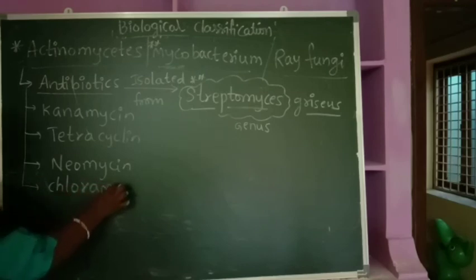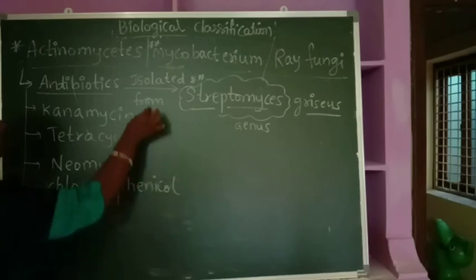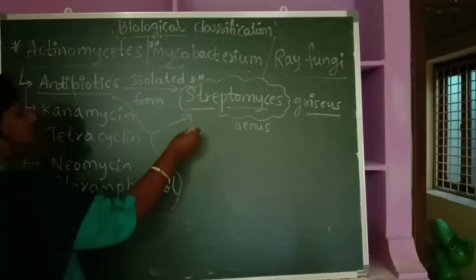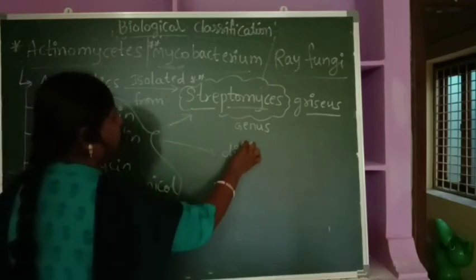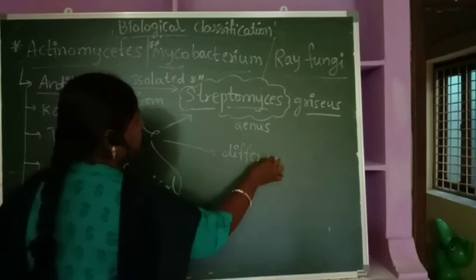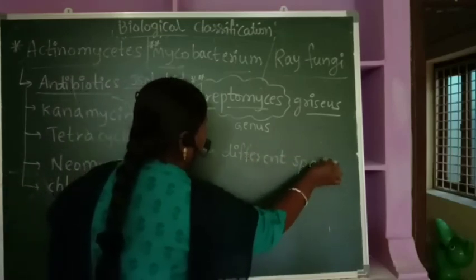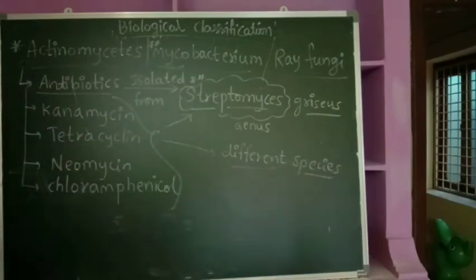All these antibiotics are extracted from the genus Streptomyces, but from different species. The genus is the same, but they are extracted from different species. Streptomyces griseus is the most commonly found source of antibiotics.